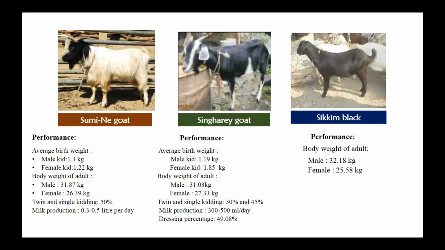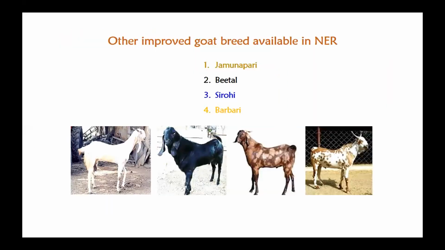And the performance of the Singhari goat in Sikkim: the average birth weight for male is 1.19 kg and female is 1.85 kg. Adult body weight is 31.03 kg for male and 27.33 kg for female. Twin and single kidding is 30% and 45%. Milk production is 300 to 500 ml per day. Dressing percent is 49.08%. And the performance of Sikkim Black: adult male is 32.18 kg and female is 25.58 kg. Other improved breeds are also being introduced here, like Jamunapari, Beetal, Sirohi, and Barbari.